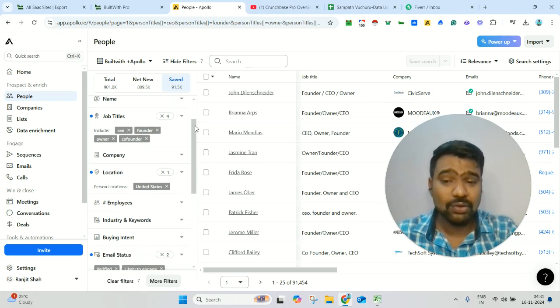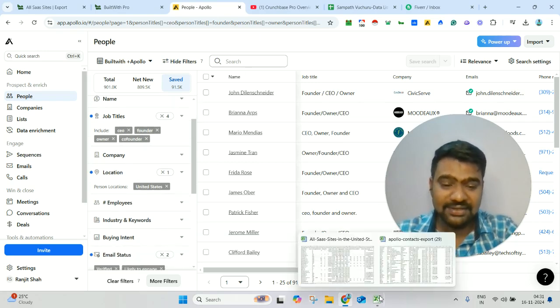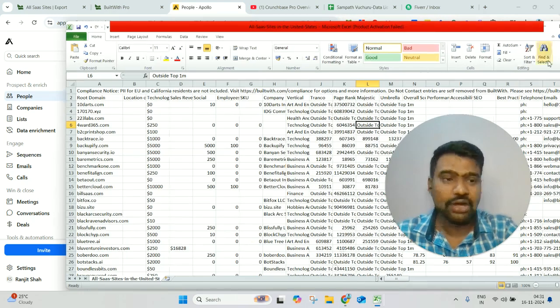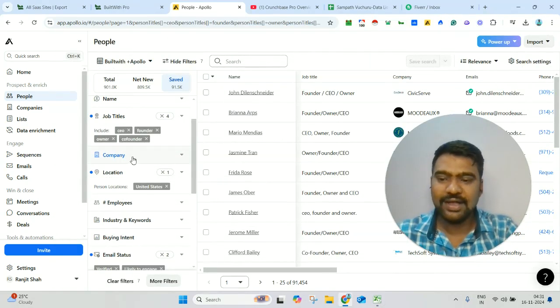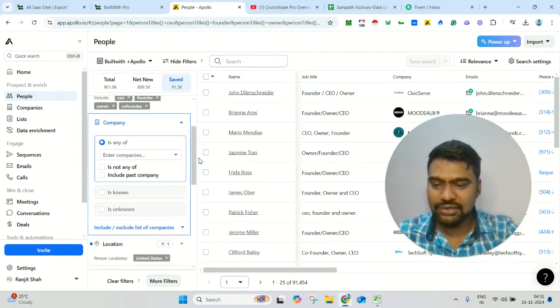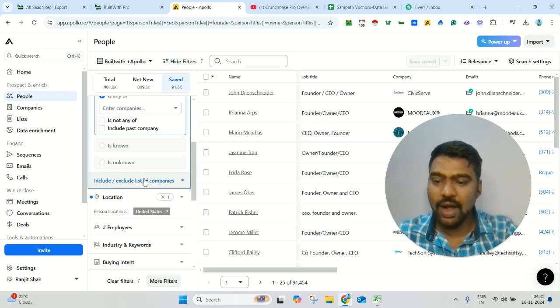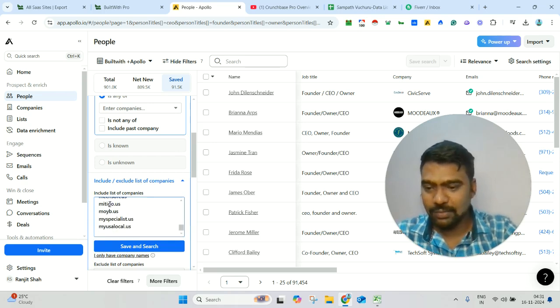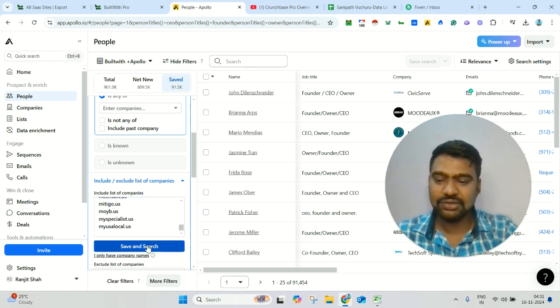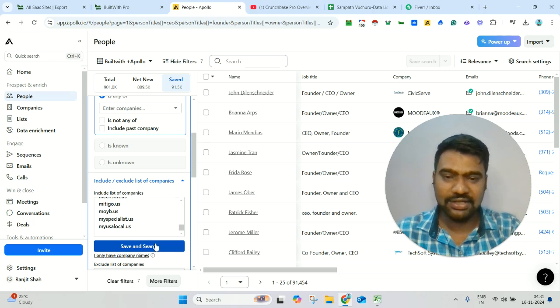But now we need particularly these domains' decision makers' information. For that, whatever domains I copied, we need to paste them here. If you click on company, we have a chance to see filters like this: include and exclude list of companies. So I'm clicking this one. Here, under include the list, I'm pasting all these domains. Once I paste these domains, I'm clicking save and search.